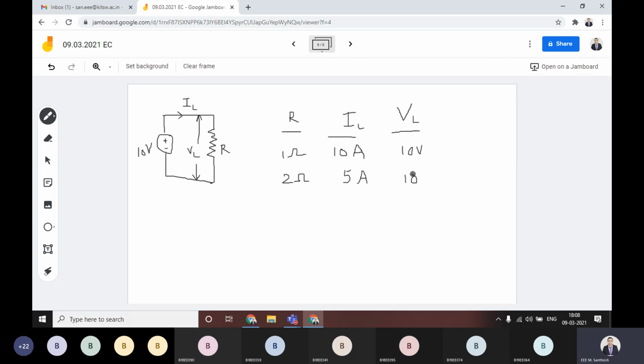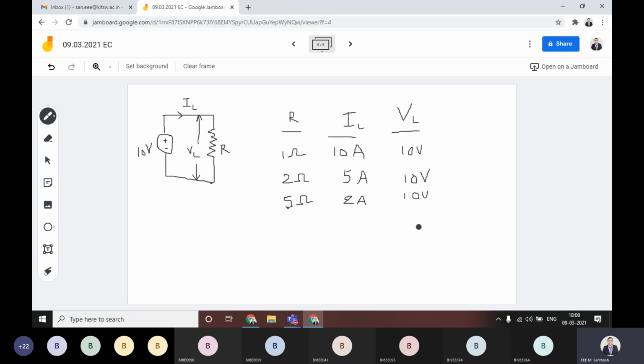For simple explanation purposes only we are giving the simple circuit. Okay, we'll go for the bigger circuits also. You just remember this thing. If the R value is changed to 5 ohm, what is the value of IL? This is reduced to 2 amperes obviously, but the VL value again is 10 volts only.